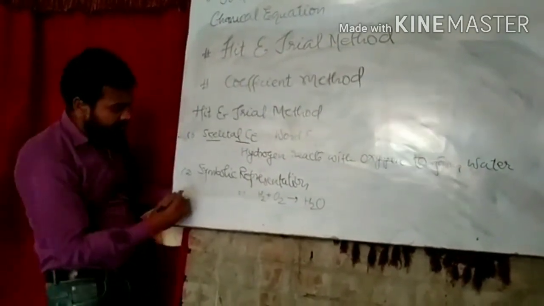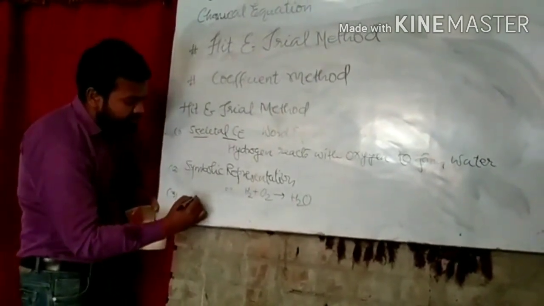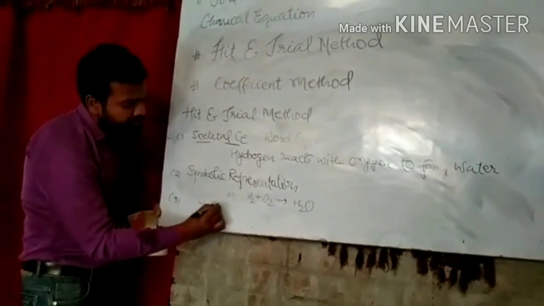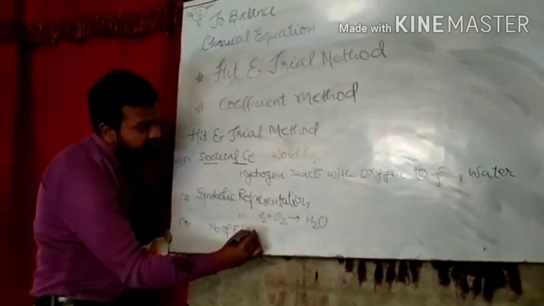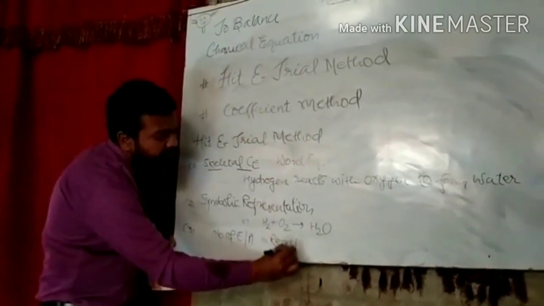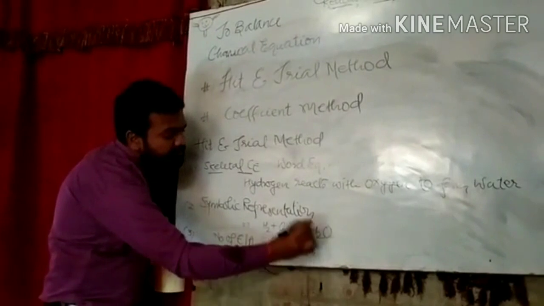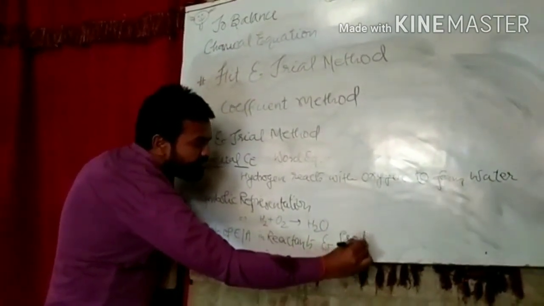Now the third step is we have to write the number of elements, or you can say atoms, in reactants and product.